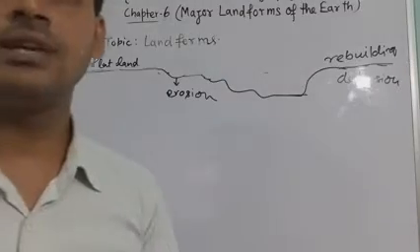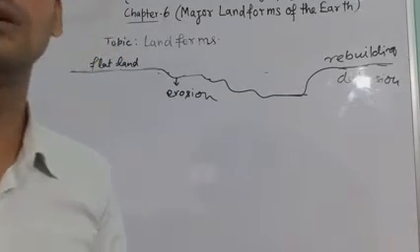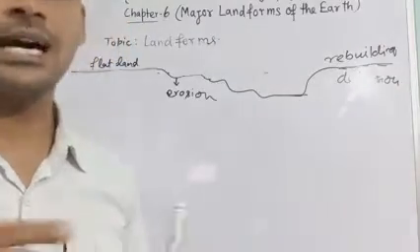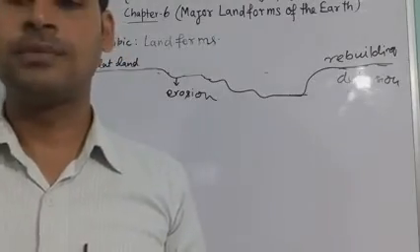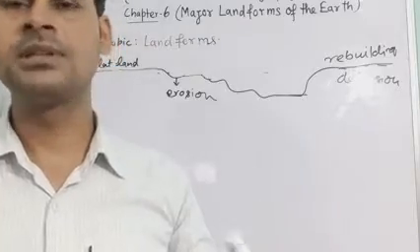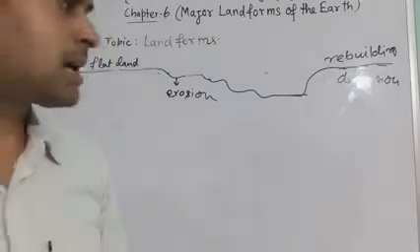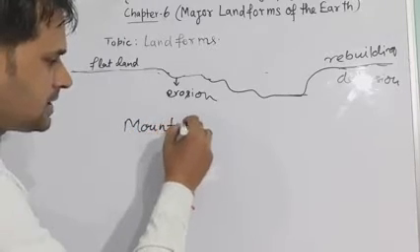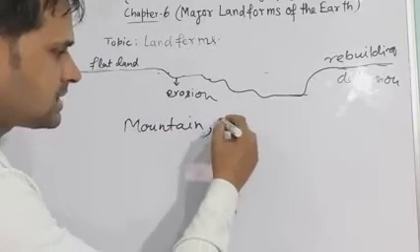Broadly, we can group different landforms depending on elevation. Elevation means height, or slope.